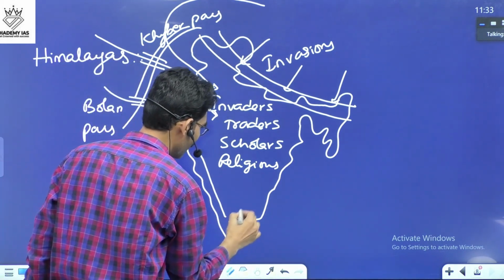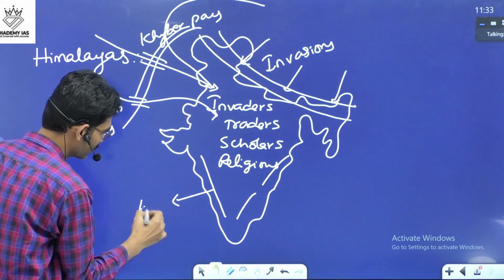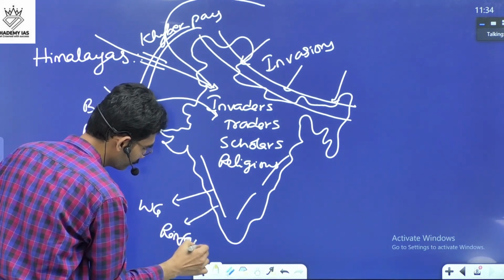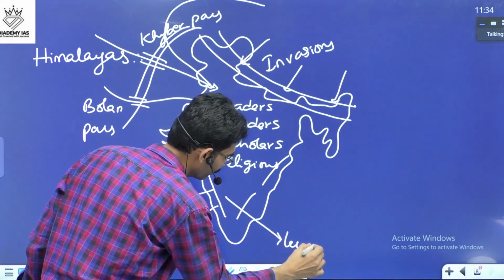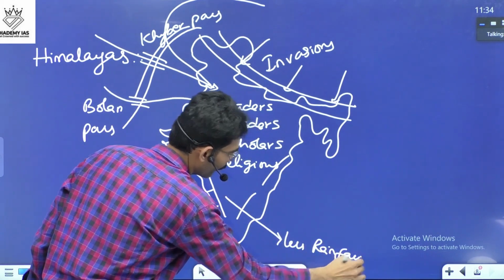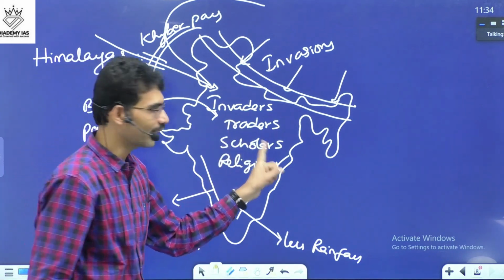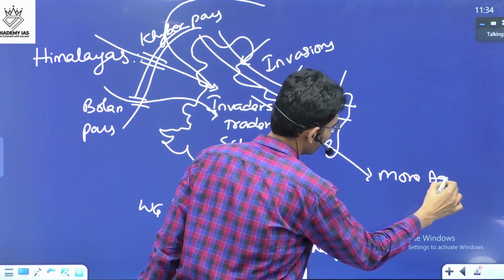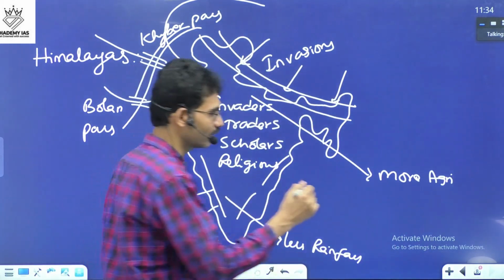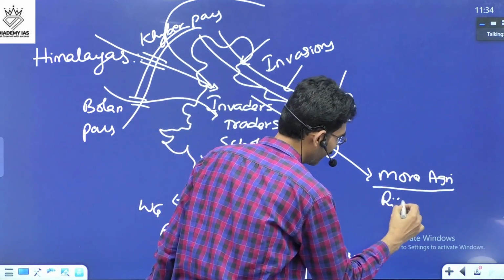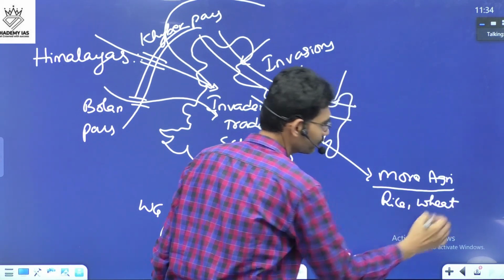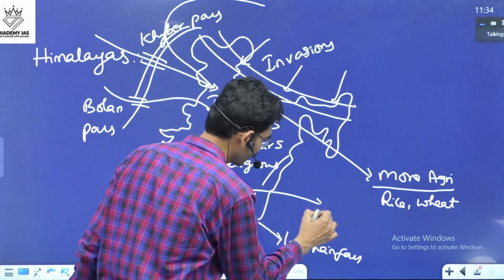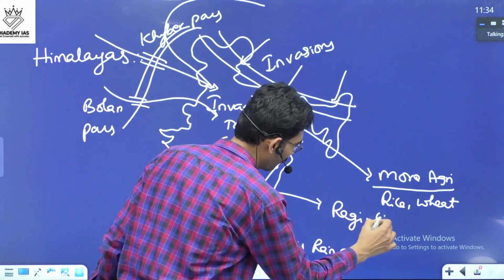Now, when it comes to the Western Ghats, they provided more rainfall on this side, and less rainfall in the interiors. As a result, there is more agriculture here, with more fertile land and water resources. That's why you will have rice production and wheat production. But in this area, the rain shadow means less availability of water, so ragi and bajra are grown.